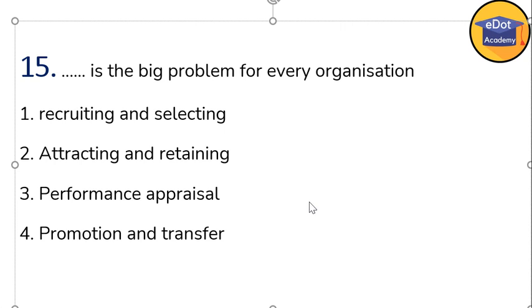Every organization is facing the problem of attracting and retaining. Recruiting and selection is no problem, performance appraisal no problem, promotion and transfer no problem, but you have to attract the performing employees and retaining them is a big problem for the organization. Now next question, 16.